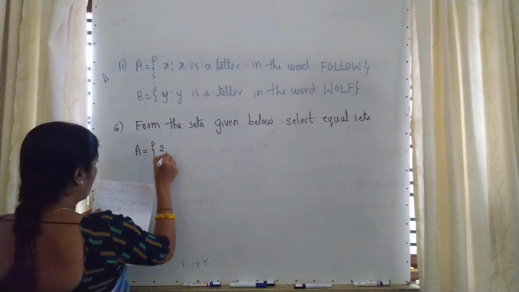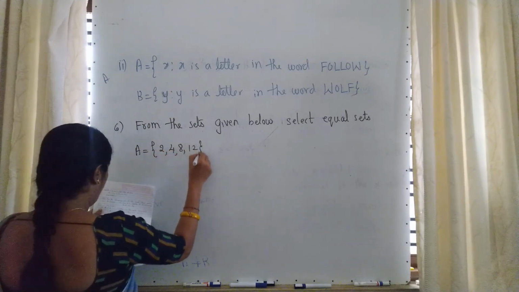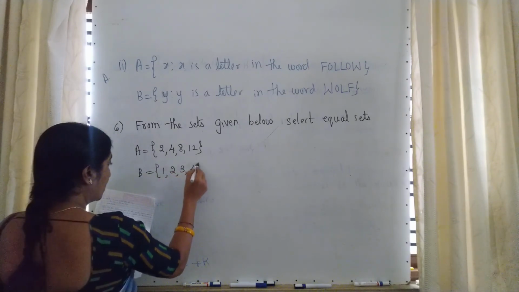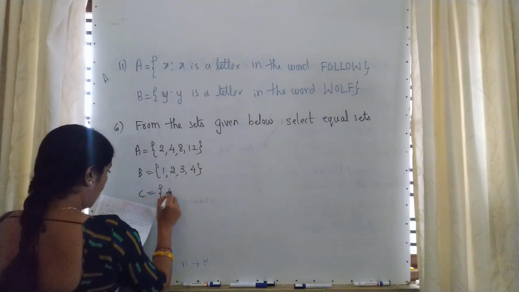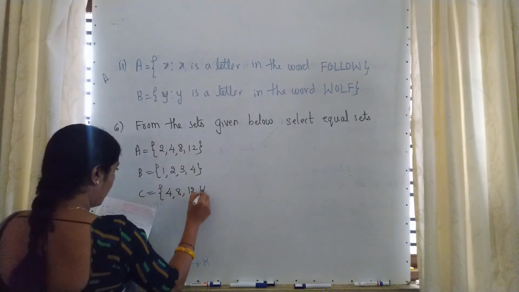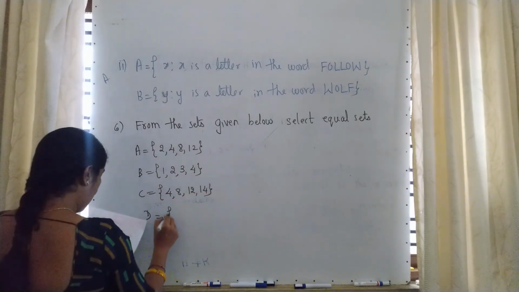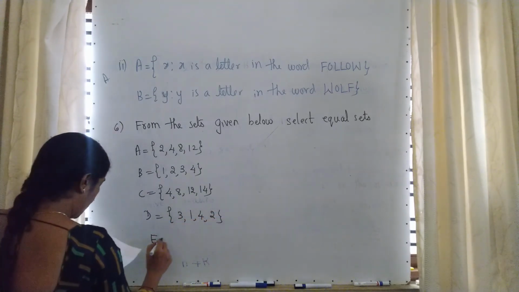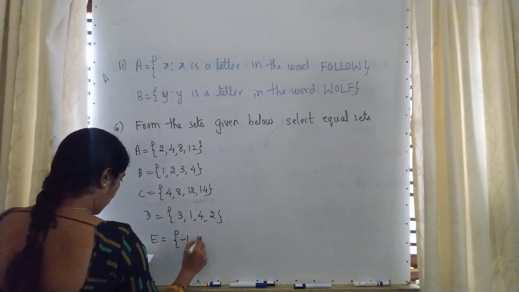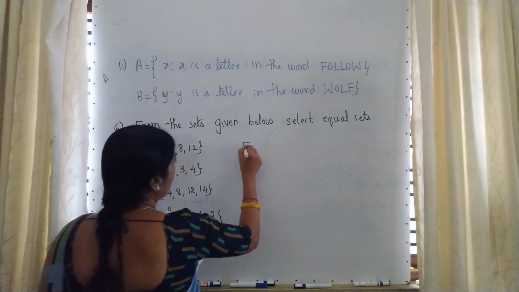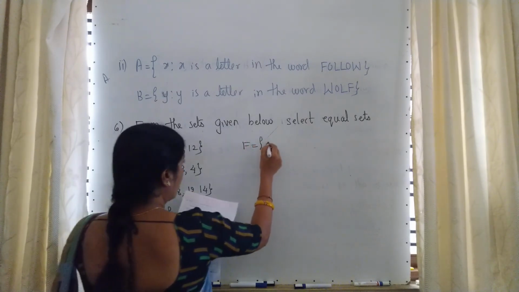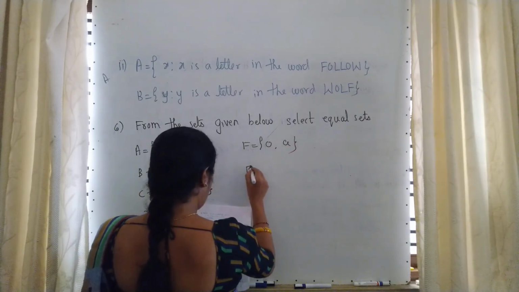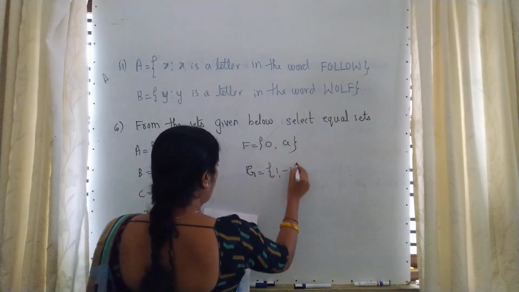Set A: 2, 4, 8, 12. Set B: 1, 2, 3, 4. Set C: 4, 8, 12, 14. Set D: 3, 1, 4, 2. Set E: minus 1, plus 1. Set F: 0, comma, a. Set G: 1, comma, minus 1.